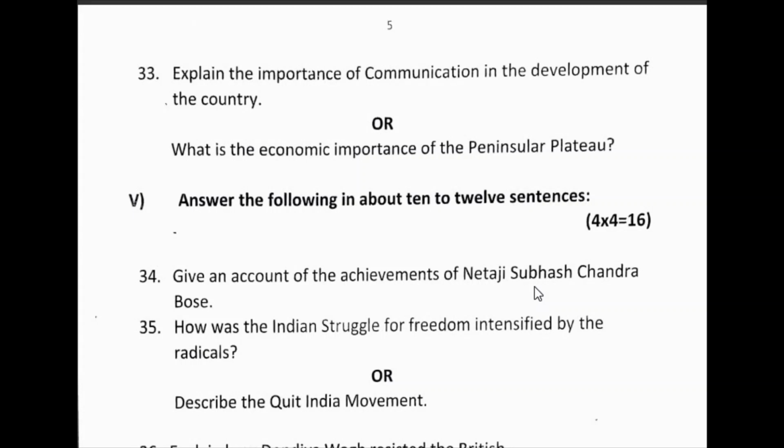You have to start from there. He got 4th rank in the civil service examination, and then he jumped into the freedom struggle through Congress, and he became the president of the Haripura Congress session.